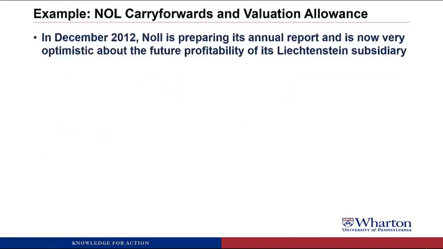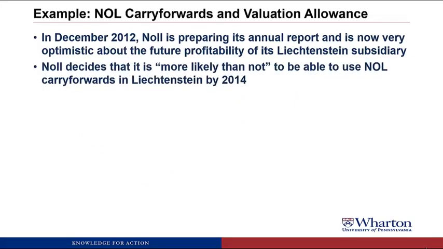Continuing on with the example, in December of 2012, NOL is putting together its annual report, and now it's very optimistic about the future profitability of its Liechtenstein subsidiary. In fact, NOL decides that it's now more likely than not, greater than 50%, that it will be able to use the NOL carryforwards in Liechtenstein by 2014.